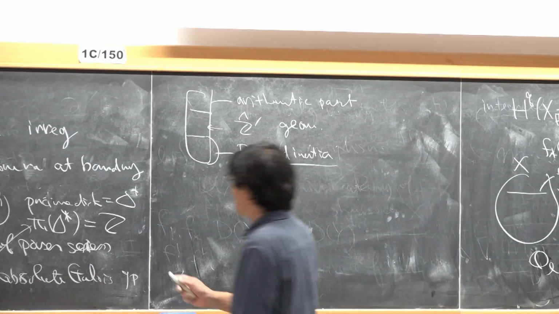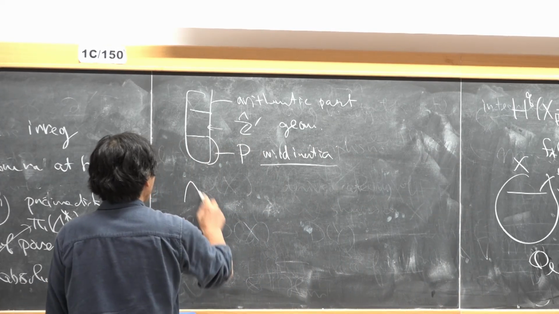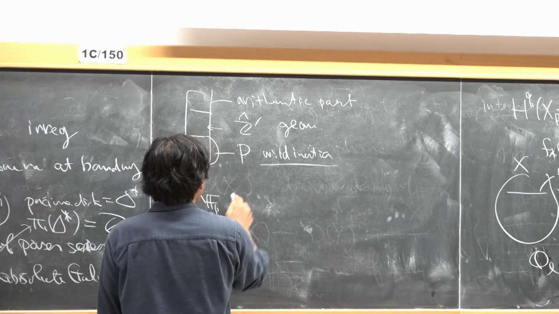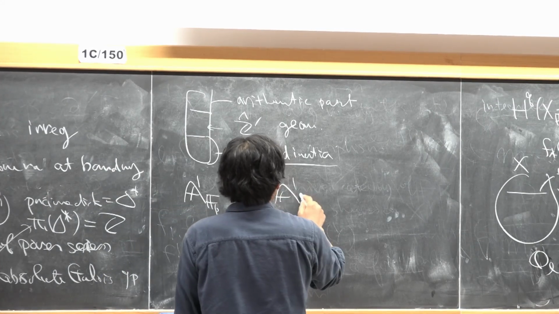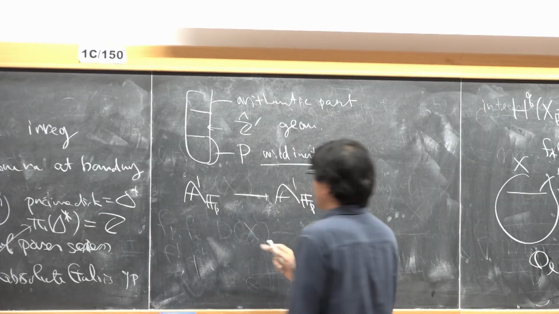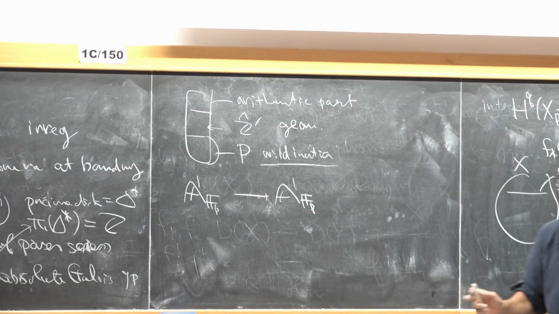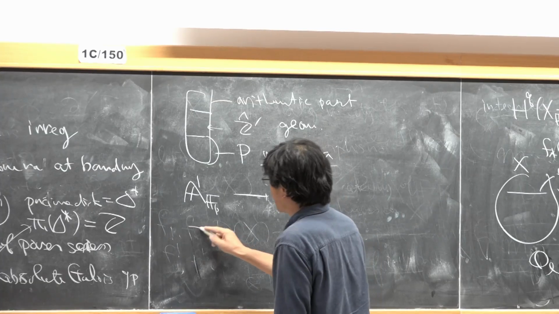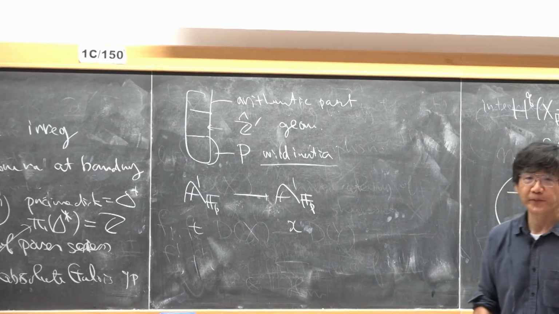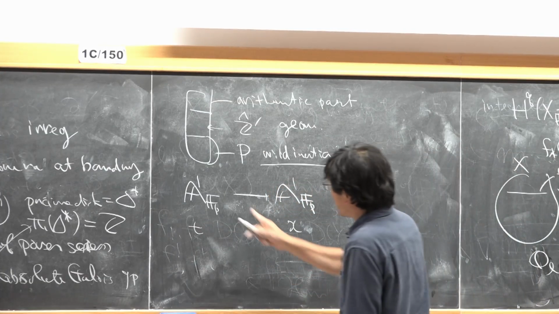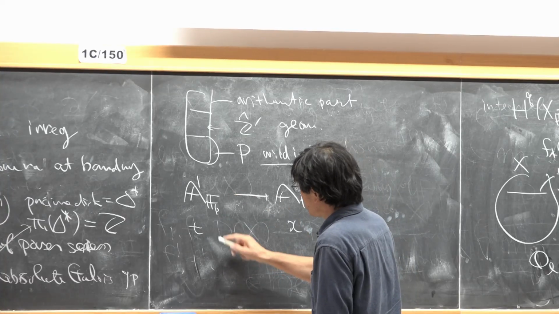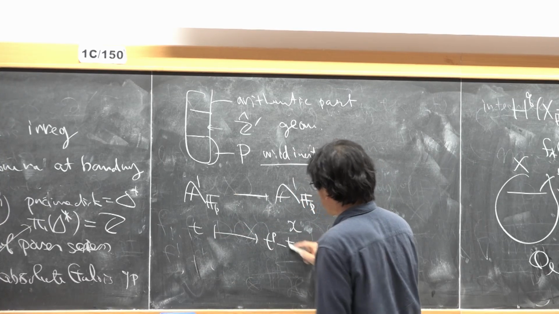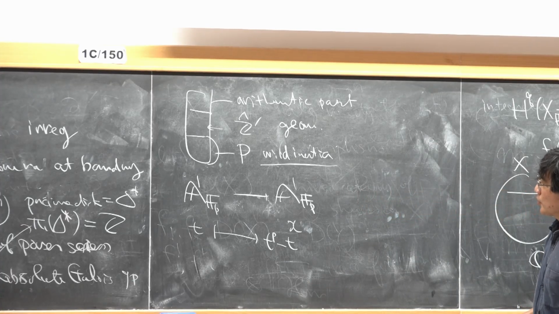So let me give you just one example. We have a finite field F_p, and an affine line over it, where the coordinate is x here and the coordinate is t here. Then this map sends t to t^p − t.